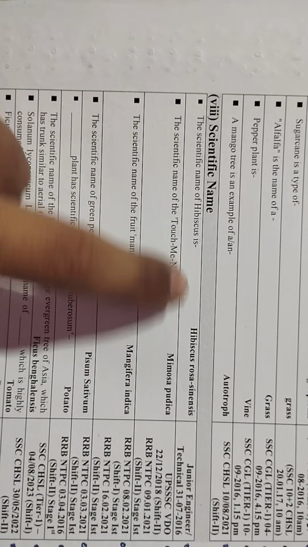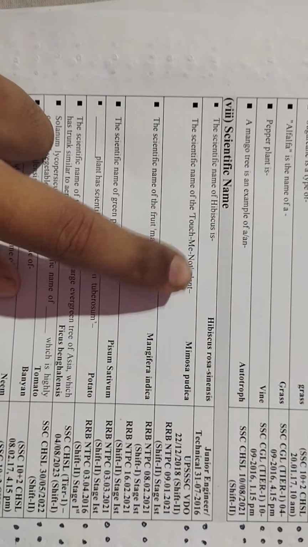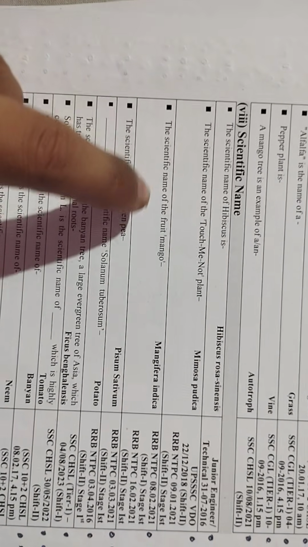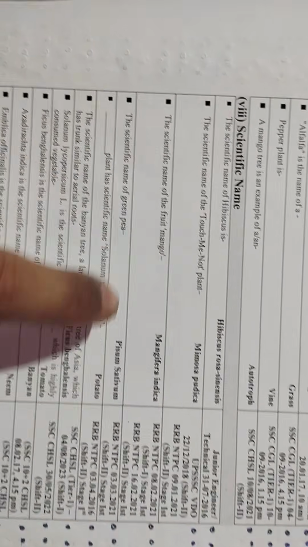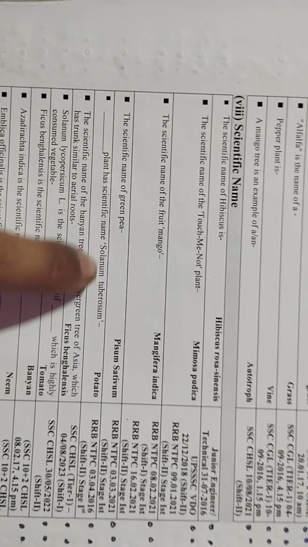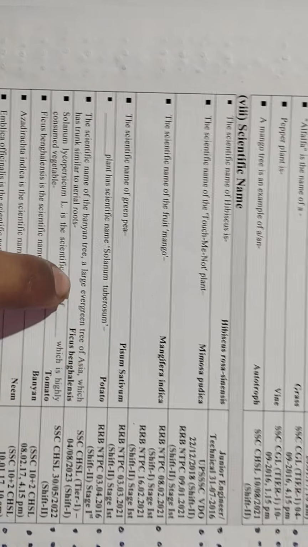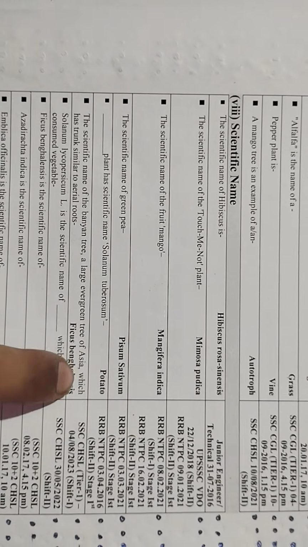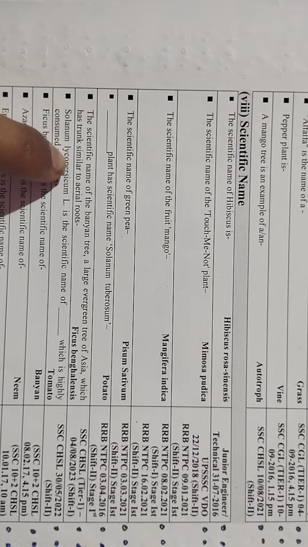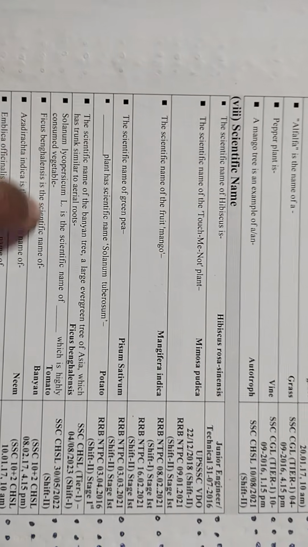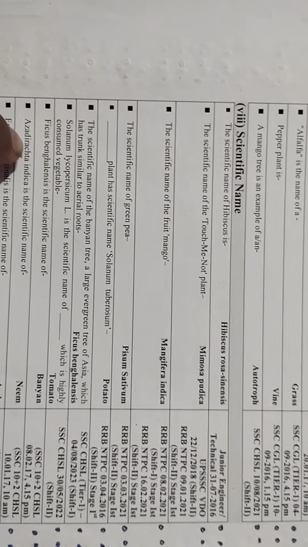Scientific name of hibiscus is Hibiscus rosa-sinensis. Scientific name of the touch-me-not plant is Mimosa pudica. Scientific name of mango fruit is Mangifera indica. Scientific name of green pea is Pisum sativum. Solanum tuberosum is potato. Banyan tree is Ficus benghalensis. Tomato is Solanum lycopersicum. Ficus benghalensis is banyan.